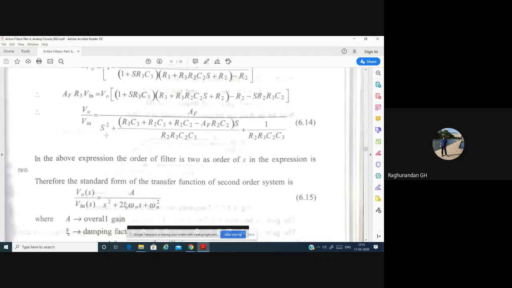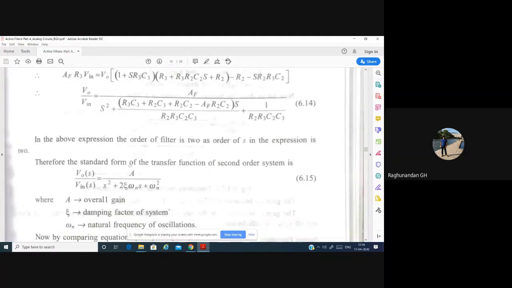We are going to arrive at an equation in the form of A square S and the constant value, just like ax square plus bx plus c. In that format, we are going to compare it with the standard transfer function. So this is the standard form we are having. This you have to remember.